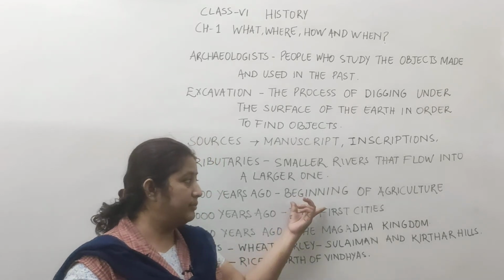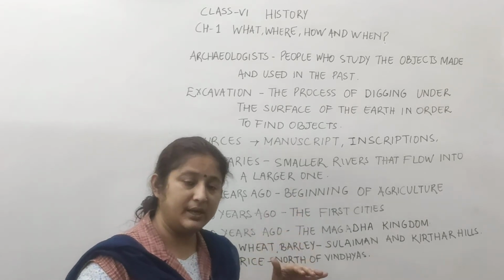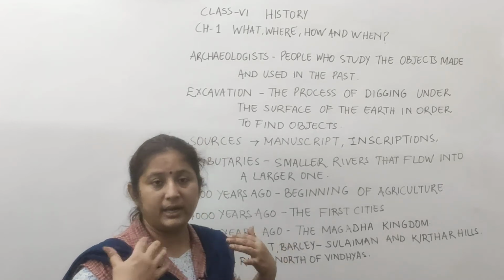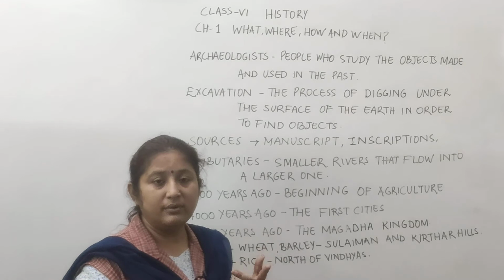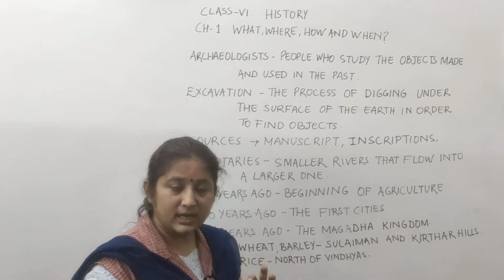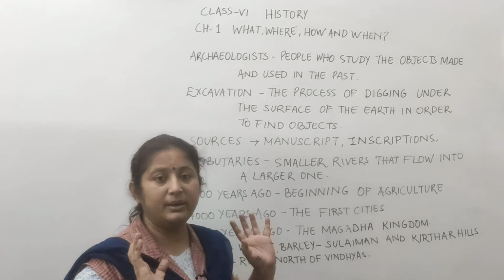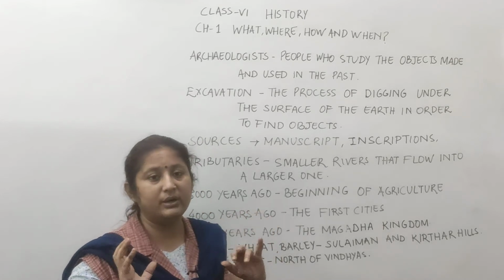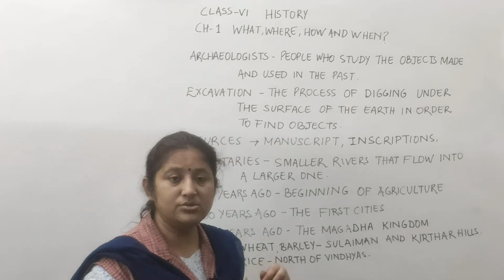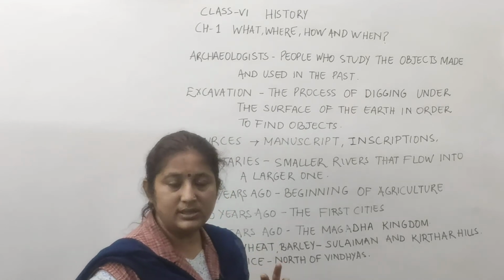Now the beginning of agriculture happened there, so we can find that the first crops which the early men started growing were known as barley or wheat. And the first animals... because earlier at that time, early man was known as the hunters and the gatherers. Hunter means the person who used to hunt the animals in the forest,